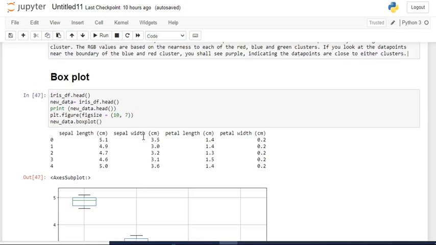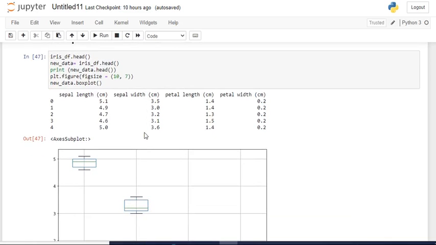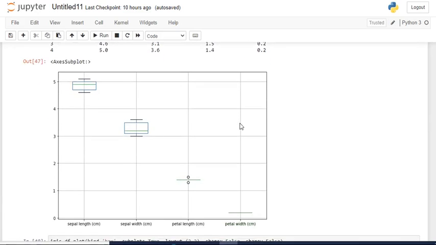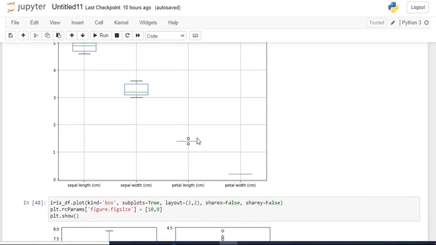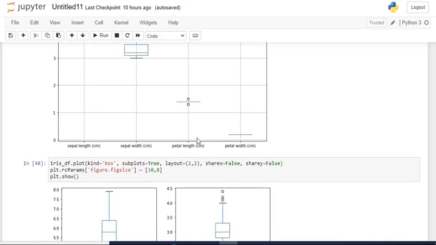Box plot, and how the data points interact or get separated, that is visualized by box plot. Here we are taking the first 5 values. So here these are the box plots of the sepal length, sepal width, petal length and petal width, and this represents the middle value, and this represents the max value, and this is the low or minimum value. Likewise the data points will be visualized by box plot to extract some insights from the data.